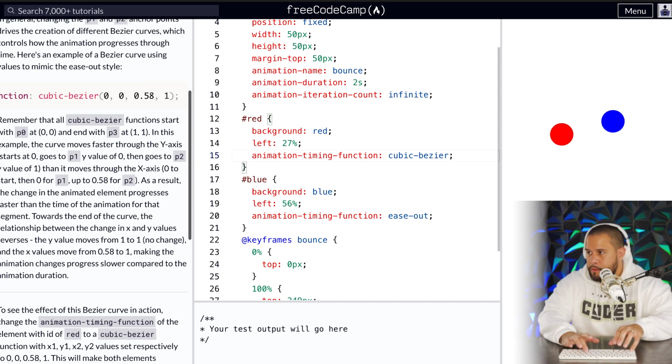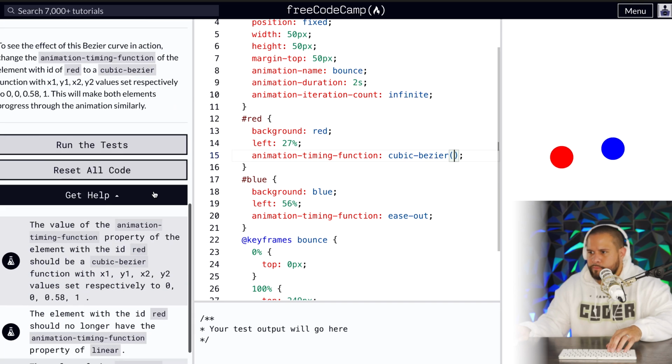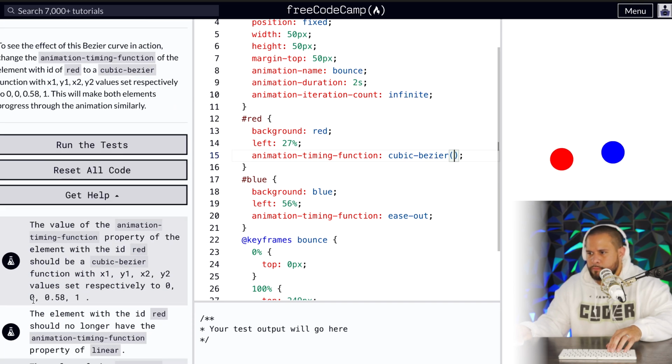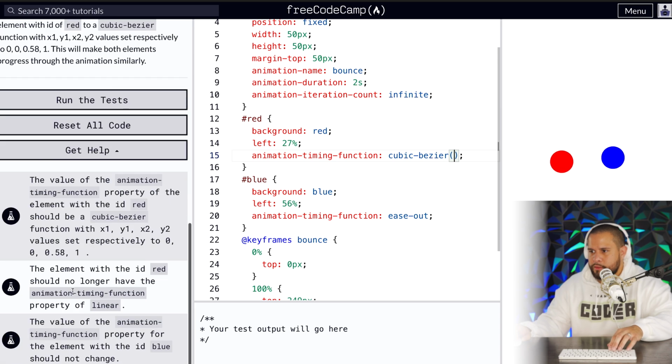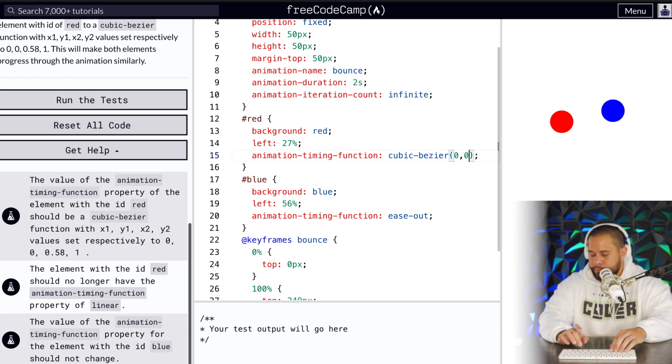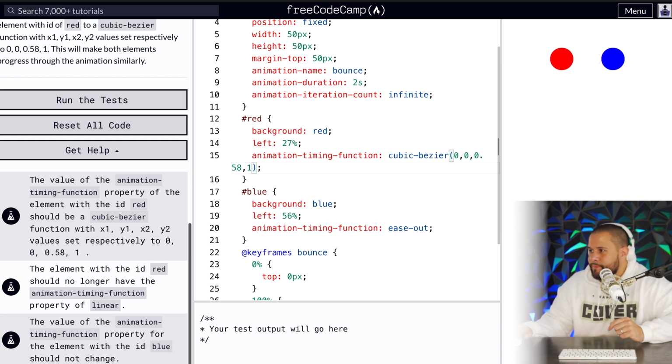Okay. And then, what is this? It wants 0, 0, oops, 0.58, and then 1. Okay. Now they're moving at the same rate. Check that out.